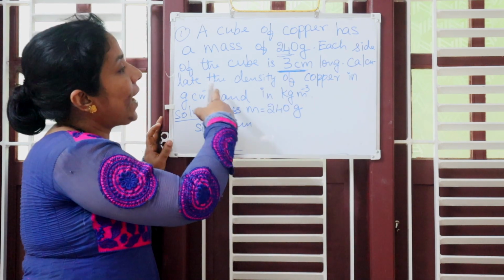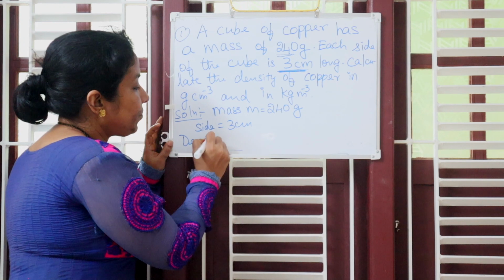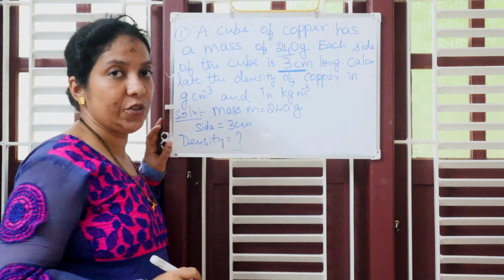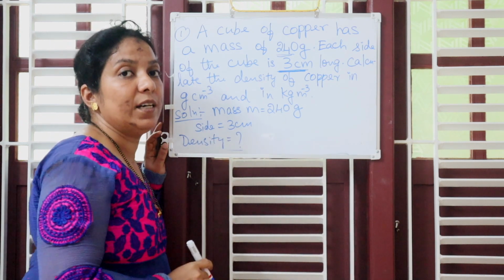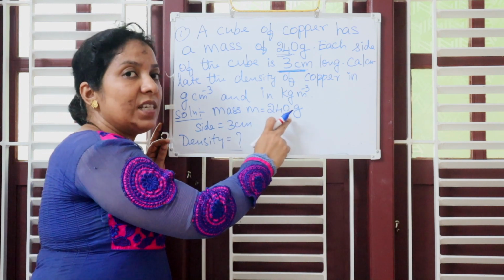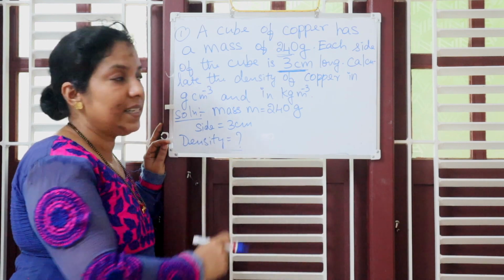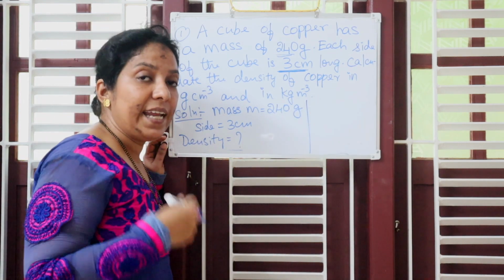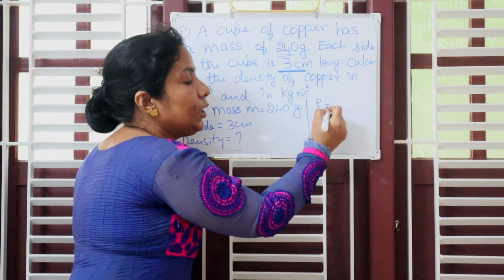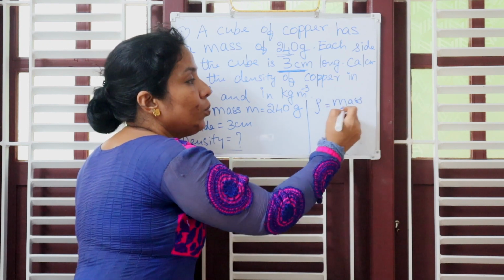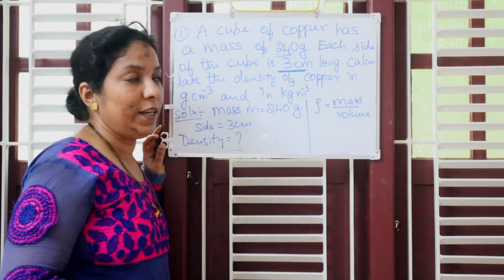And they are asking you to calculate the density of the copper. They are asking you density. Density is equal to how much? So what is the first step? Write the given data along with the units. It is given mass is equal to 240 gram, side is equal to 3 centimeter, density is how much? Now students, next step is write the formula. What is the formula? Density rho equals mass over volume.